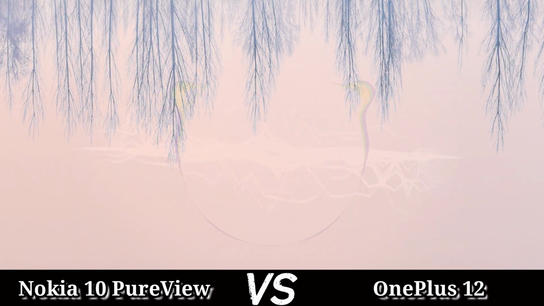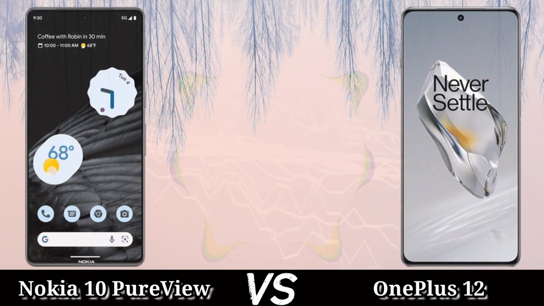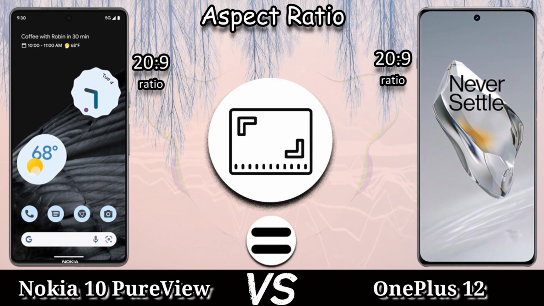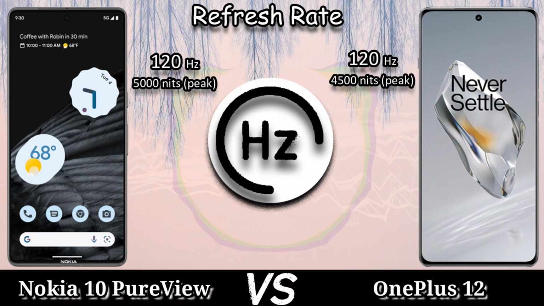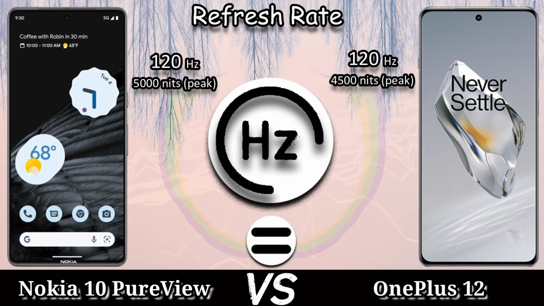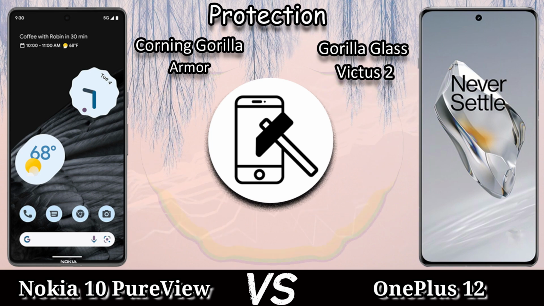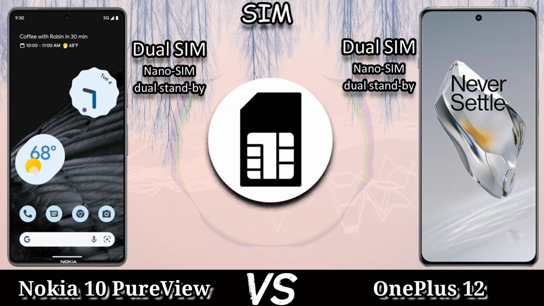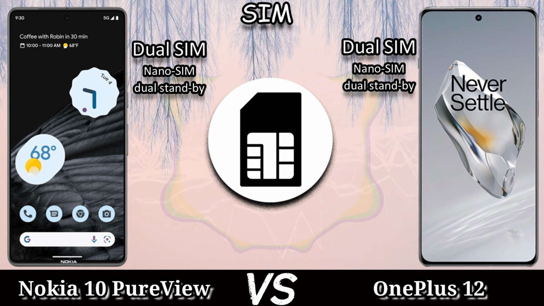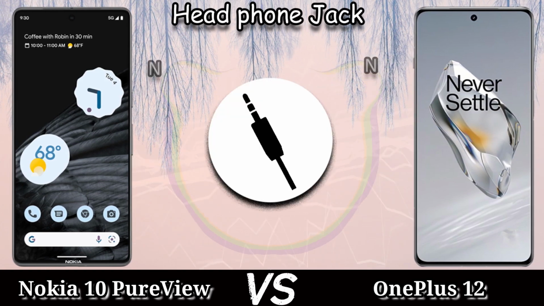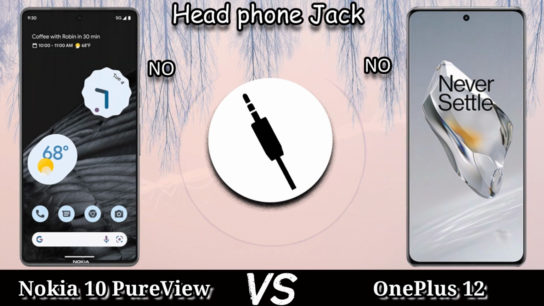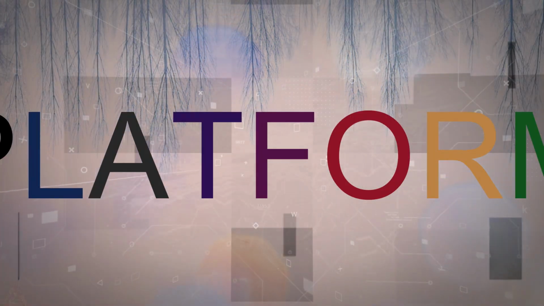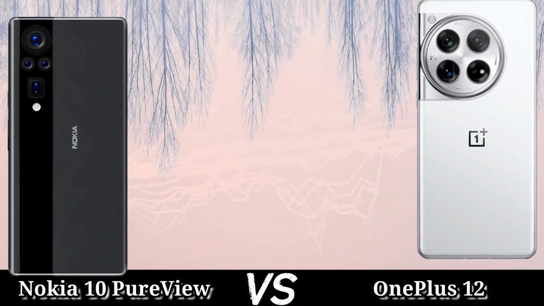The platform of these devices: the Nokia 10 PureView comes with an octa-core Cortex X5 with 3.6 GHz CPU. The OnePlus 12 comes with an octa-core Cortex X4 with 3.3 GHz CPU. The Nokia 10 PureView comes with the Snapdragon 8 Gen 4 3nm chipset and the OnePlus 12 comes with the Snapdragon 8 Gen 3 4nm chipset. The GPU of the Nokia 10 PureView is Adreno 760 and the OnePlus 12 comes with Adreno 750. The Nokia 10 PureView comes with the Android 15 operating system. The OnePlus 12 comes with the Android 14 Oxygen OS 14 operating system.